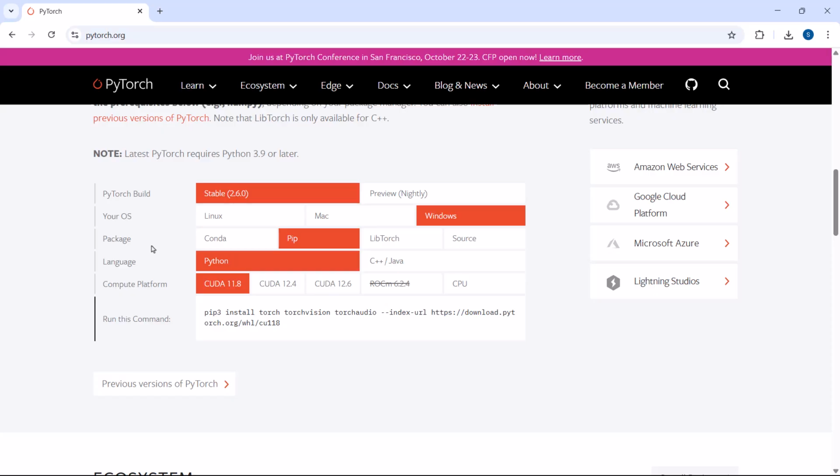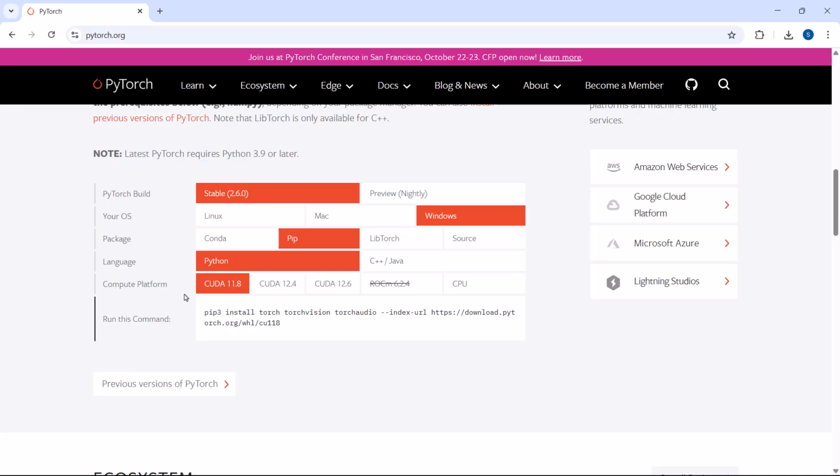The package by default is pip, because it is selecting the command as pip install, and the language is Python by default. For the compute platform, you have to be careful. It shows CUDA 11.8, 12.4 and 12.6, and you also have CPU.